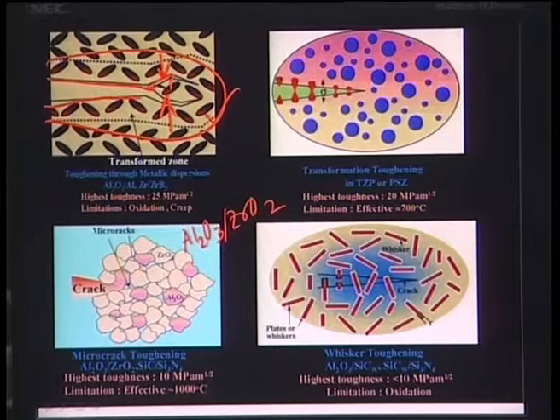Micro crack, I have already told you the classical example is the alumina zirconia particulate reinforced composite. You have the alumina matrix or alumina particles as well as zirconia particles, and these micro cracks at the particle grain boundary cause the cracks to be stopped at a certain point. Then you have ductile metal bridging, where in the tensile force these metals will flow, and once they start flowing, they will close the crack tip. You have the whiskers, you can see here. Now the small whiskers, if they are released under in vivo conditions, really have potential health risk. So that is the reason whisker reinforced composites are not used.